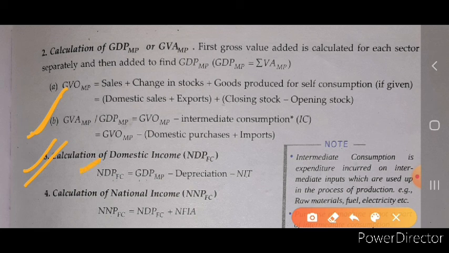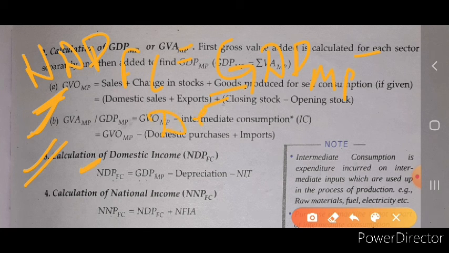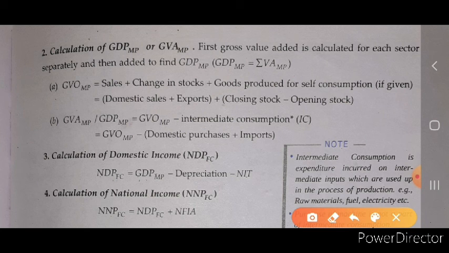Now the next step is to calculate the domestic income, and domestic income is called the NDP at factor cost. For NDP at factor cost, we have the value of GDP at MP. First of all, what we will do, we subtract depreciation, and then it is factor cost and it is market price, so we subtract the net indirect tax. Okay, so we get the value of NDP at factor cost or domestic income, and the next step is to calculate the value of NNP at factor cost.